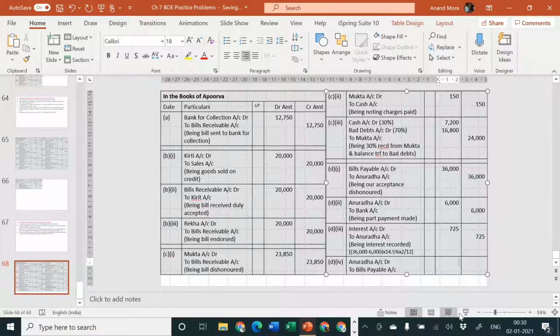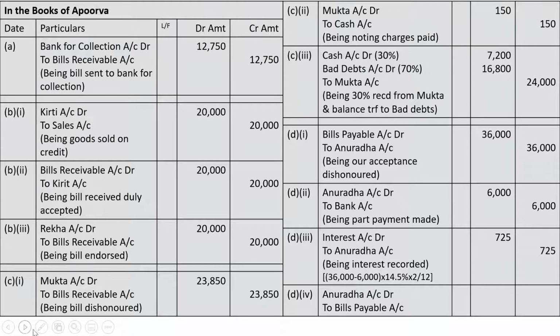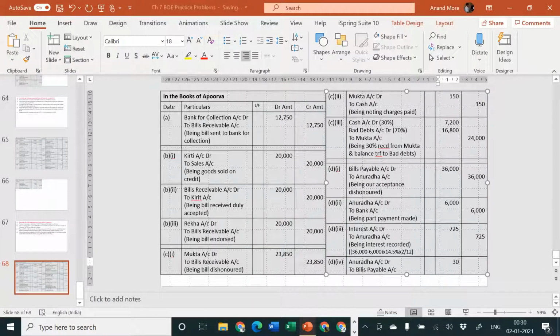If I am supposed to present it, I can show you the laser pointer also. Yes. Here we have mentioned Anuradha is our creditor by rupees 36,000. We have credited Anuradha's account. Then we have debited her account. 36,000 credit, 6,000 debit. That means she becomes our creditor only by rupees 30,000. Then again we credited her account by rupees 725. So she becomes our creditor by rupees 30,725, which we are adjusting against bills payable. So it will be 30,725.